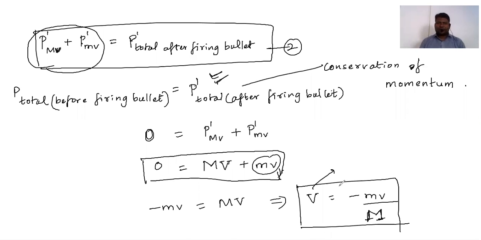So we will be having numericals here. Good.